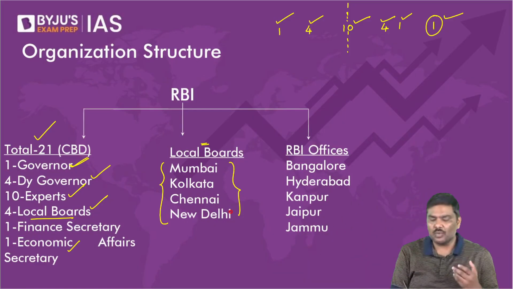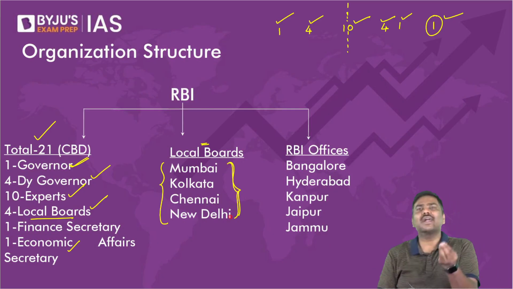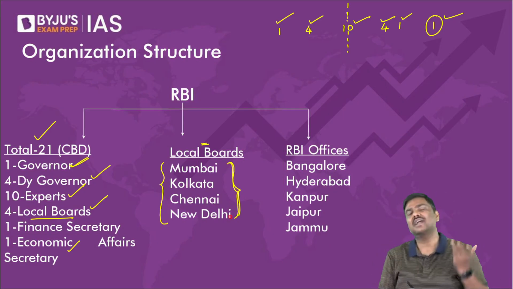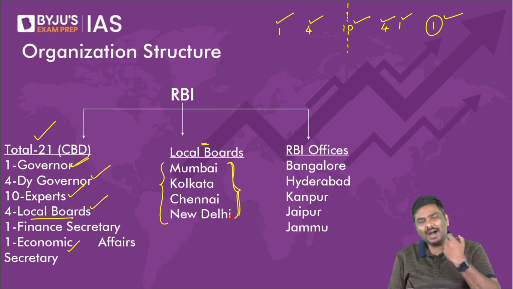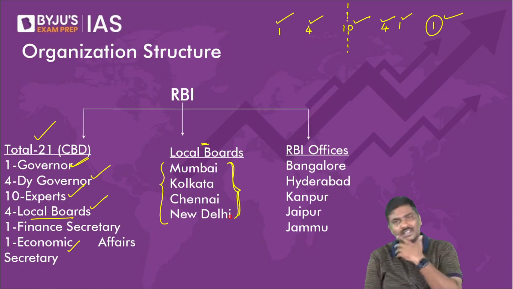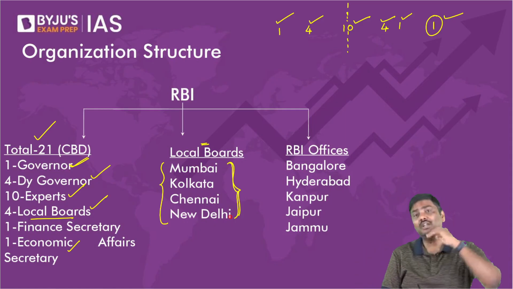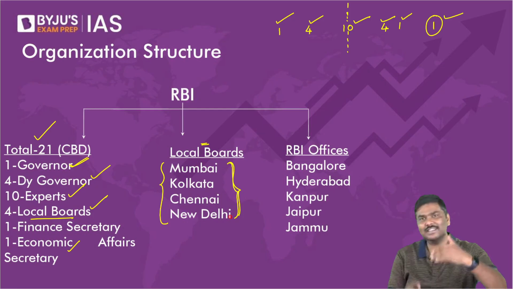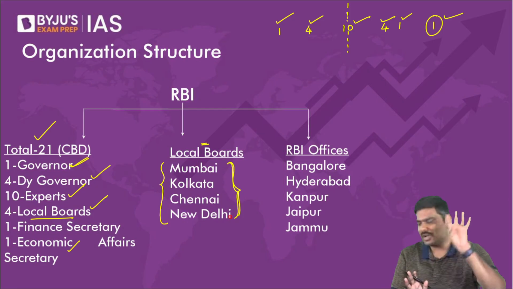And if you ask me, sir, why four local boards, please look at the places and automatically you'll understand. Let me know, are these four places historically important for us? Go back to your high school. Historically important for us. That is the reason in these four places we have four local boards.